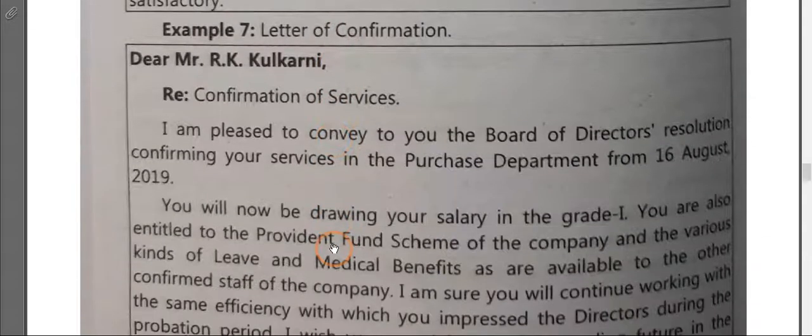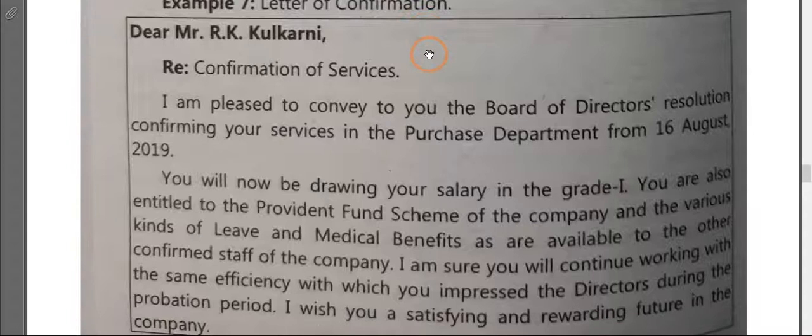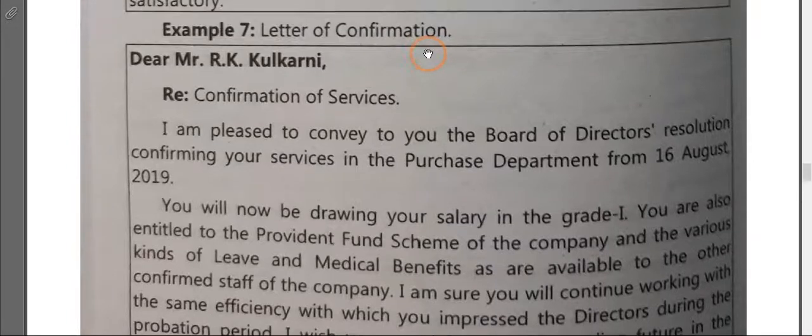After that, letter of confirmation. After the probationary period they give you a letter of confirmation that you are appointed as an employee in a company. Confirmation of services: I am pleased to convey to you the Board of Directors' resolution of confirming your services, name of the firm, and on which date the service is confirmed.